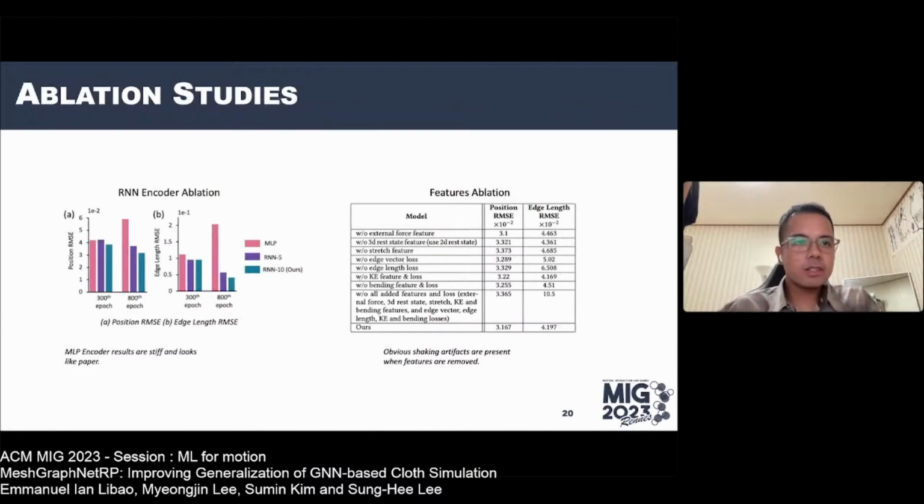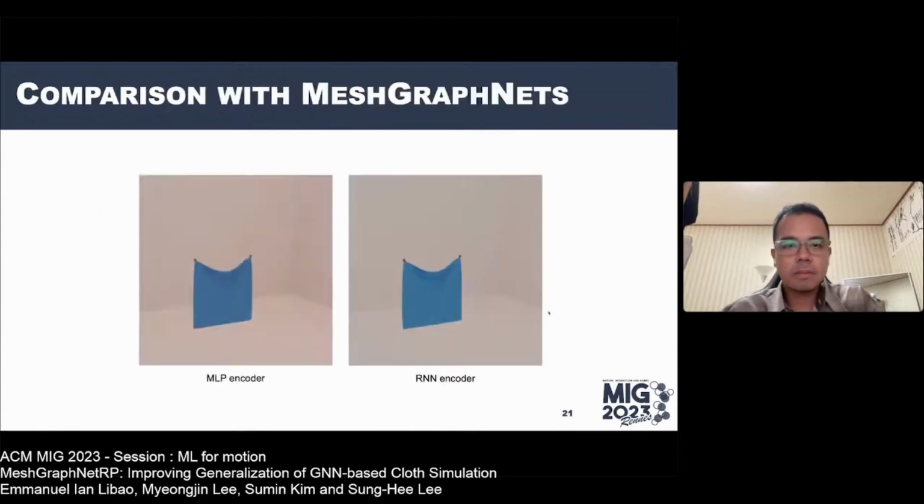Shown here are the ablation studies. The first figure shows how well the RNN encoder performs throughout the training compared with the MLP encoder. The second figure shows the performance when we remove each of the introduced physics features and losses. The effect is very evident when we remove all the added features and loss on the model. So we can see here the edge length RMSE difference. It shows how physics-informed features greatly improve the performance of our model.